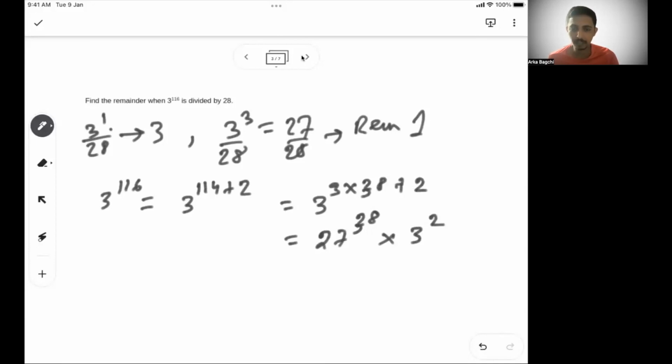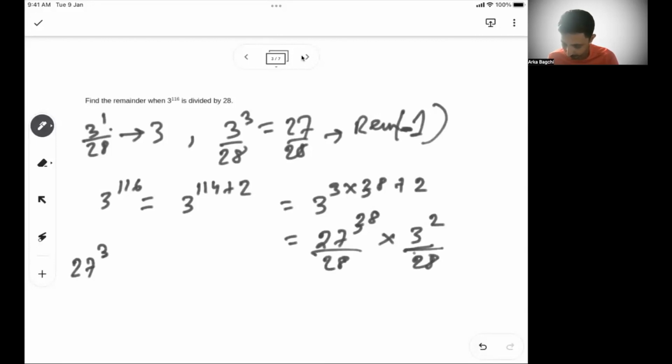28, you will always get a remainder of -1. So it's not 1, it's -1. 27 divided by 28 gives a remainder of -1. Again, let me write it that way. I'll come back to the 3 square part later. So this divide by 28 separately, and this divide by 28 separately.